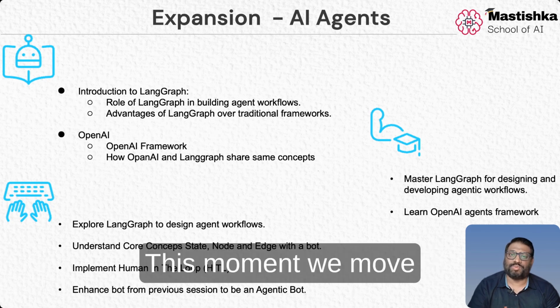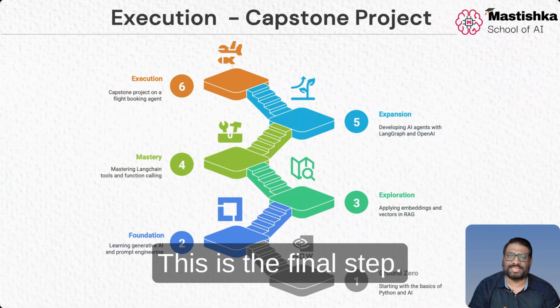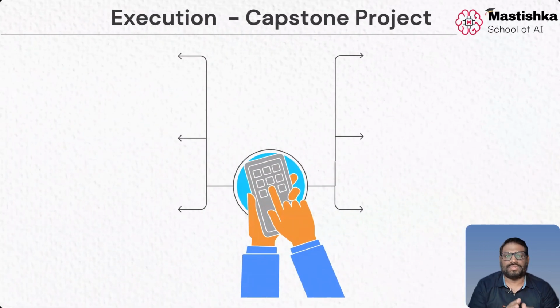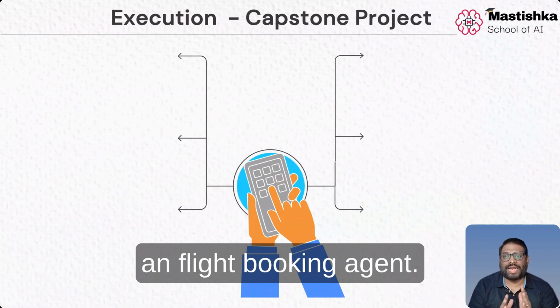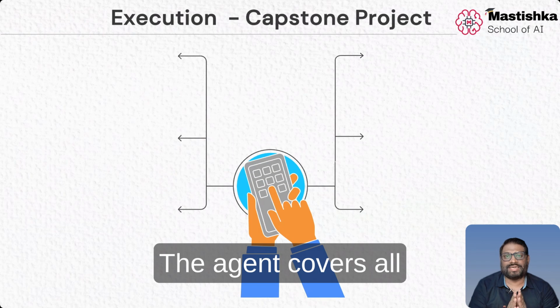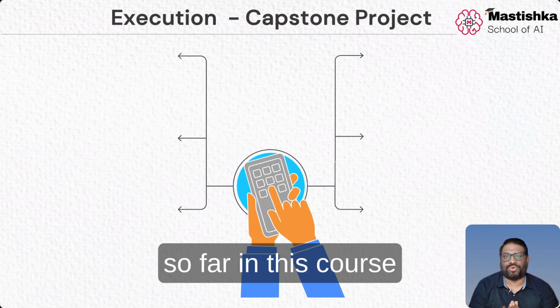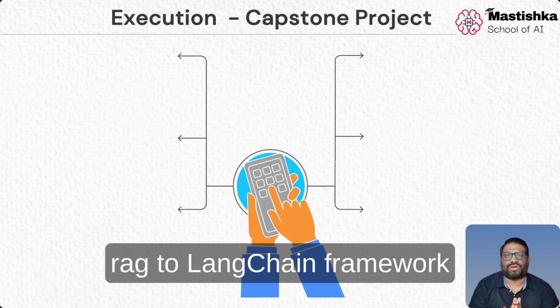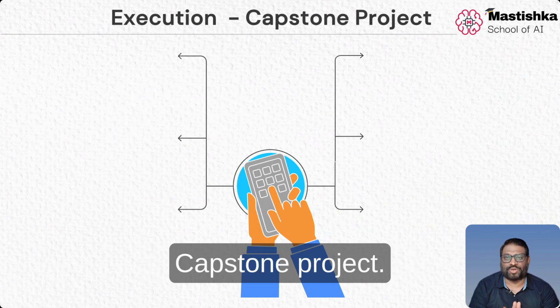At this moment, we move on to the next step. This is the final step. This is a capstone project. As part of the capstone project, we will be building a flight booking agent. The agent covers all the aspects that we have learned so far in this course, from fundamentals to RAG to the LangChain framework to LangGraph. All the things will be covered as part of this capstone project.